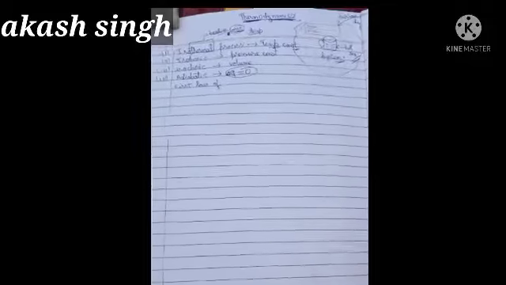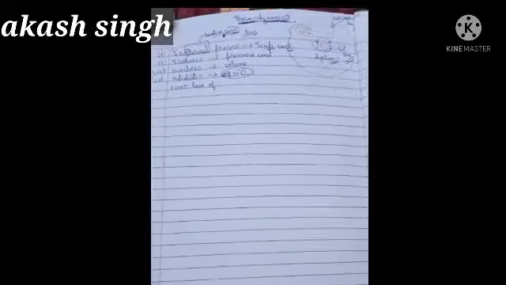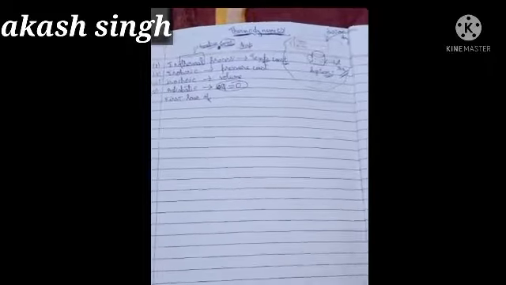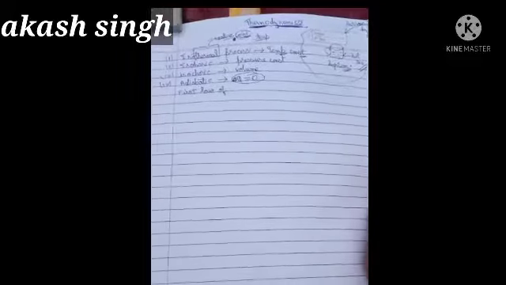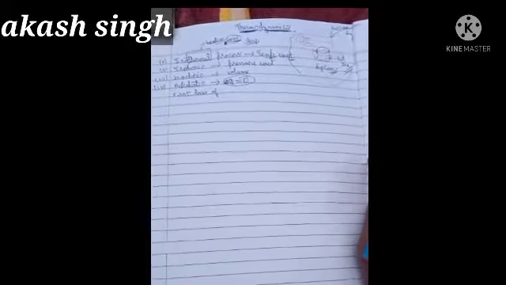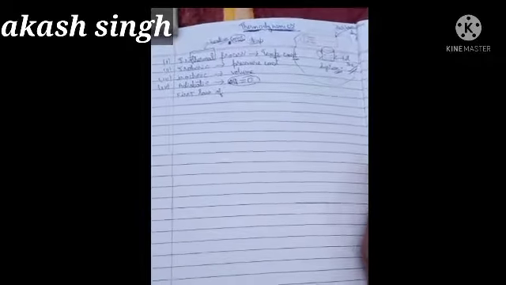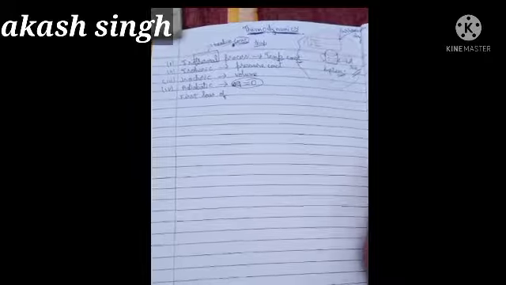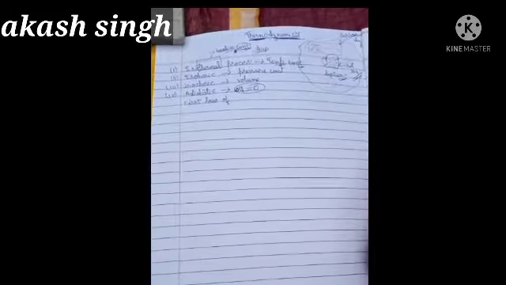Hello everyone. Today I am going to discuss the chapter thermodynamics. So what is thermodynamics? Therm means heat and dynamic means in motion. So thermodynamics is basically a branch of science which deals with the flow of heat into the body and flow of heat outside the body. In thermodynamics, two important things are there.